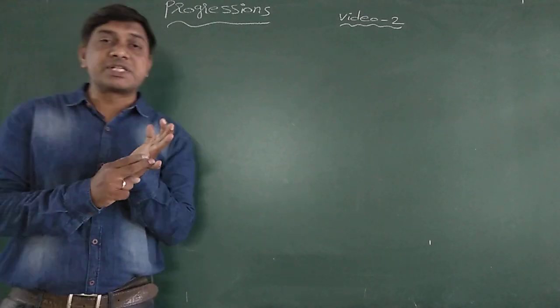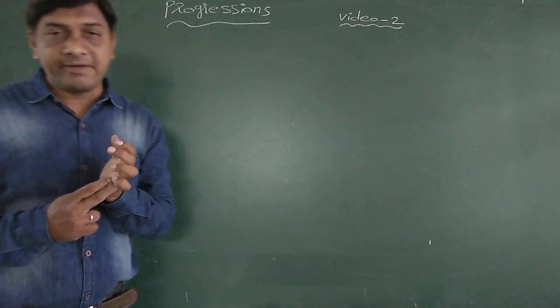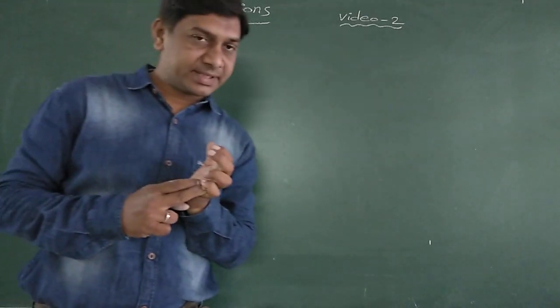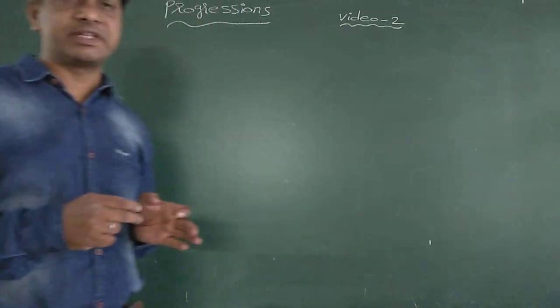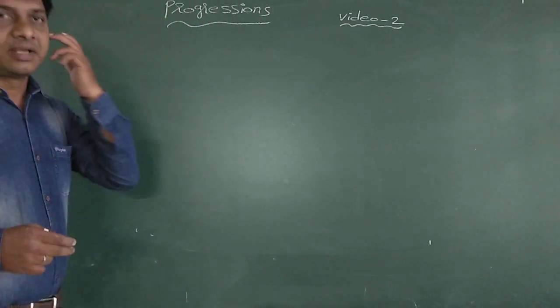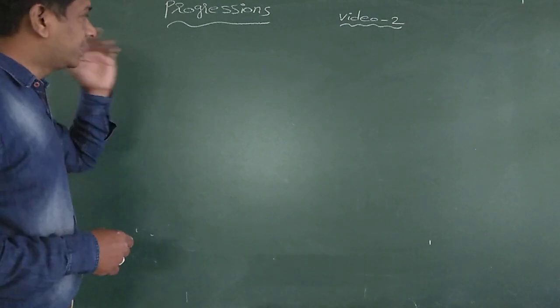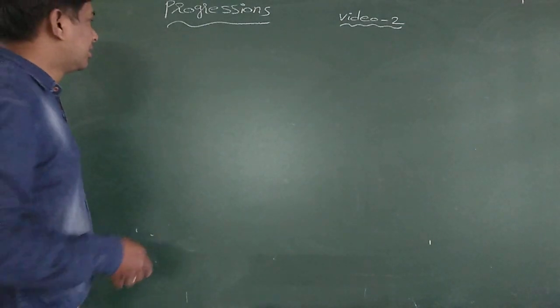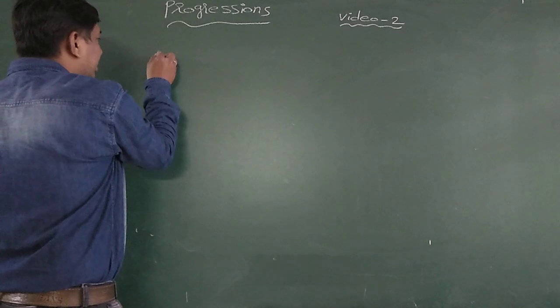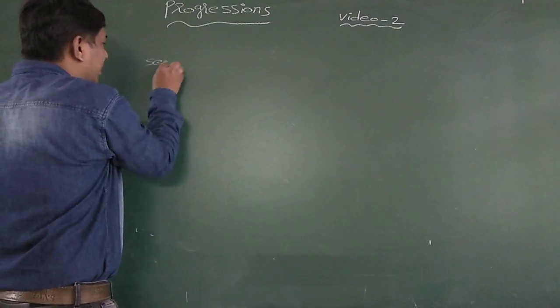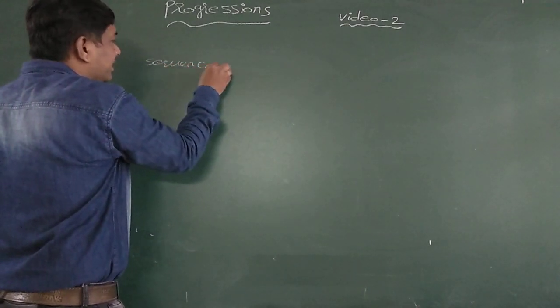Study of progression started with the study of natural numbers. Before we learn about progression, we learn sequence. What is a sequence?